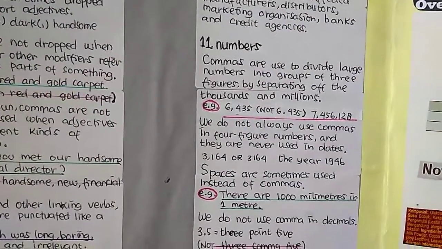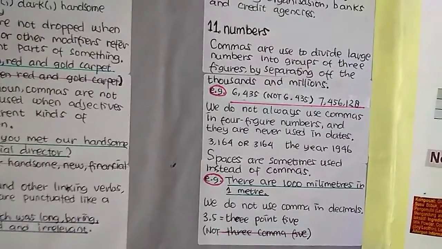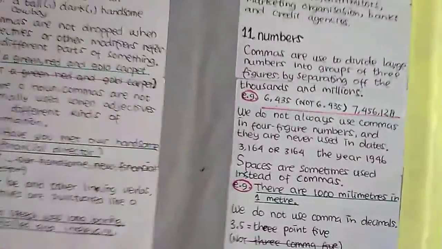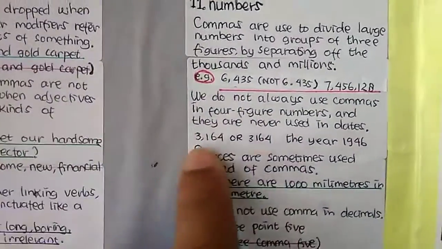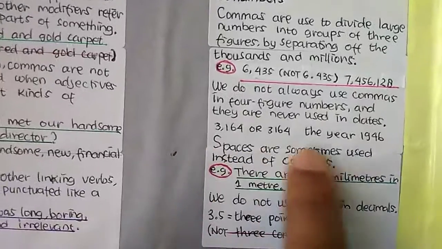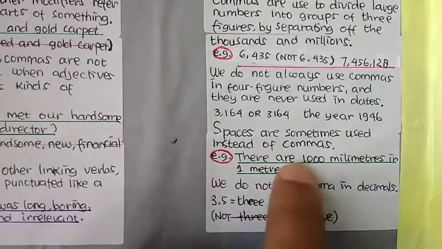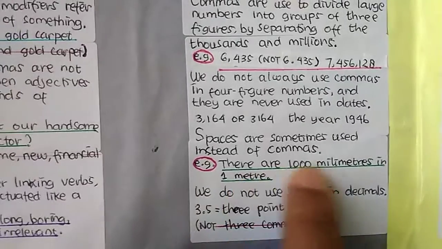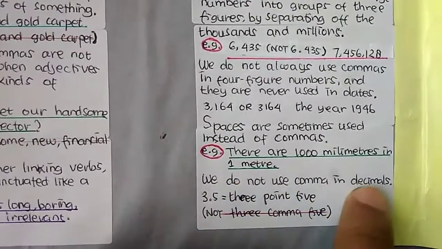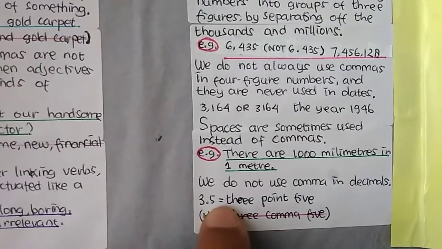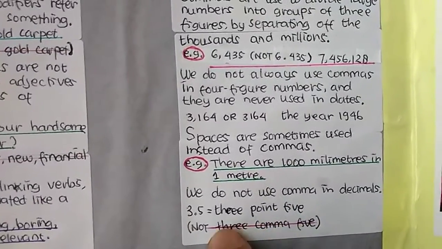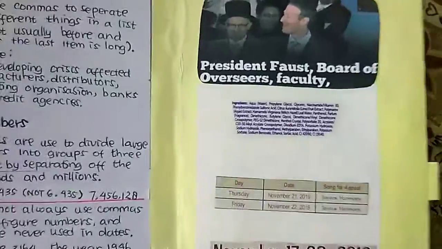We do not always use commas in four-figure numbers, and they are never used in dates. You can see spaces are sometimes used instead of commas. There are 1,000 millimeters in 1 meter. We do not use commas in decimals, and you can see this: 3.5 and 3,5, and it's not like this. So this is the example of how to use commas.